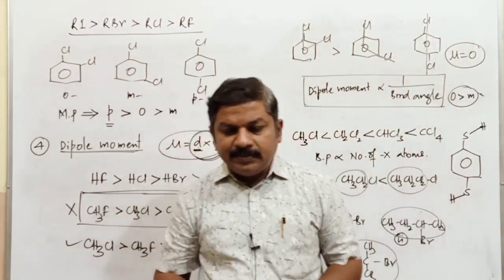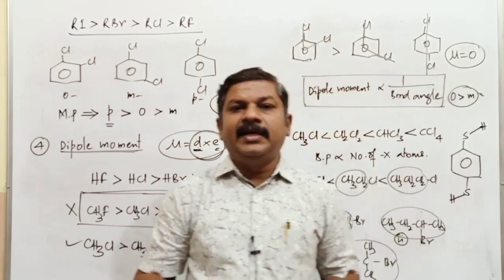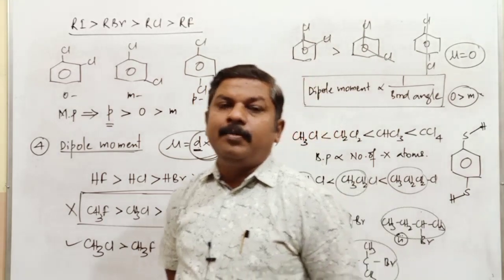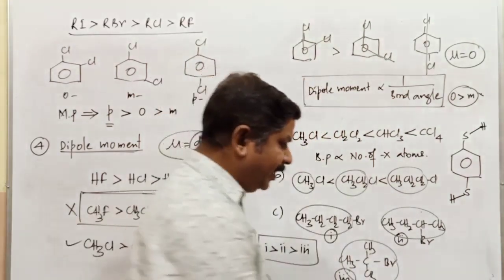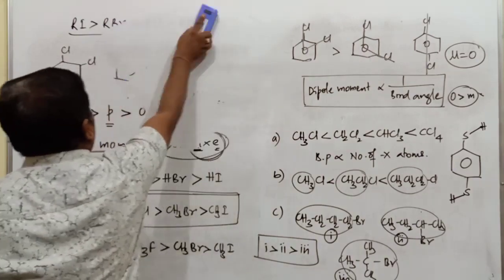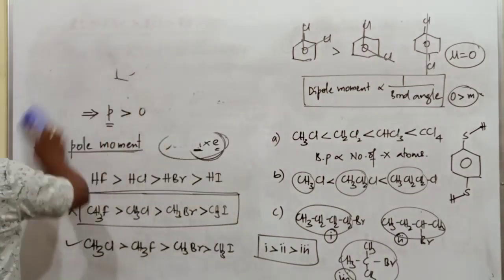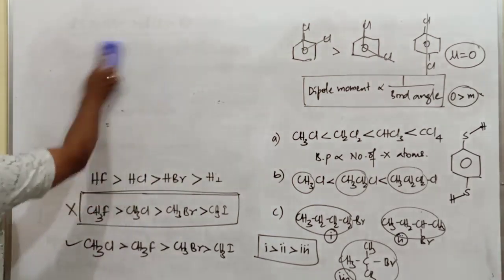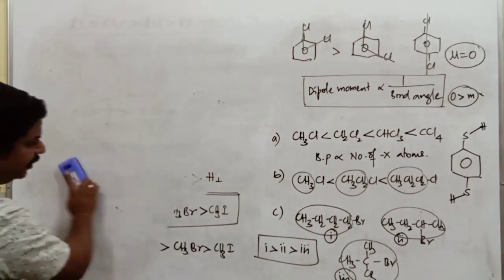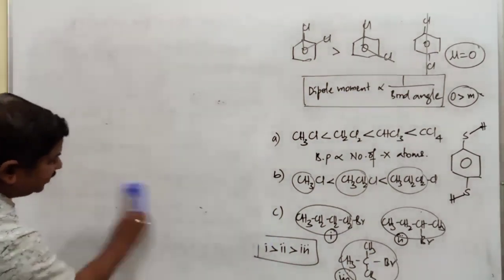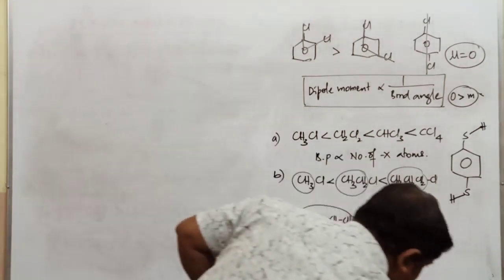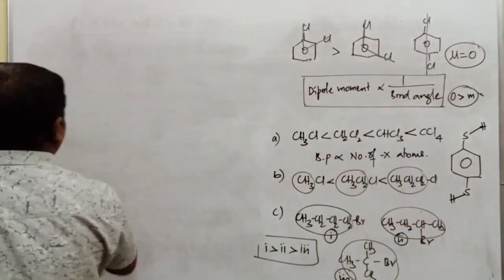After the physical properties of haloalkanes and haloarenes, next we have to concentrate upon the chemical properties. The most important one is going to be the chemical properties of haloalkanes as well as haloarene compounds. In that, we have to discuss the optical isomerism also, as I mentioned in yesterday's class.